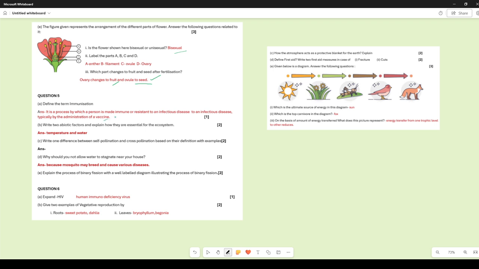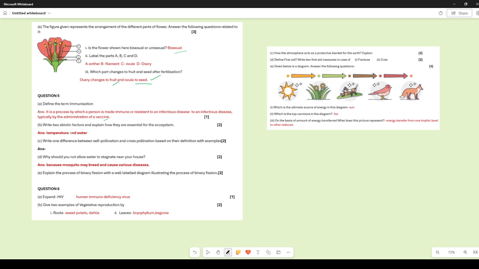So you need to understand the meaning of these two words, vaccination and immunization. They are very closely linked, but they do not mean the same thing.